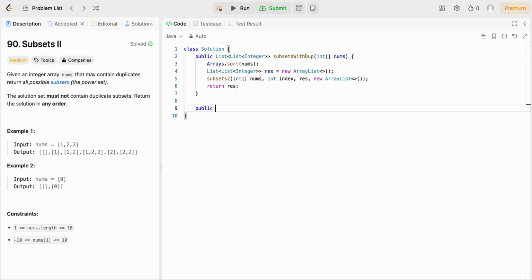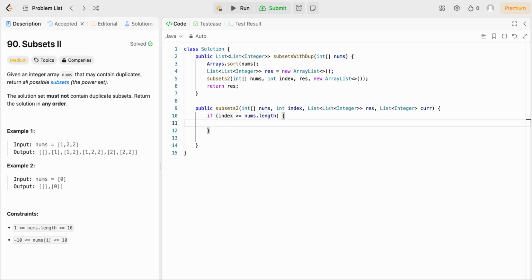So in writing the helper method, we can first consider the base case. The base case is essentially when the index is greater than or equal to the length of nums. At this point, we know we have reached the end of our decision tree. At each number, we have either decided to include or exclude all numbers of that value. So when index is equal to the length of nums, we are done with our decision tree.